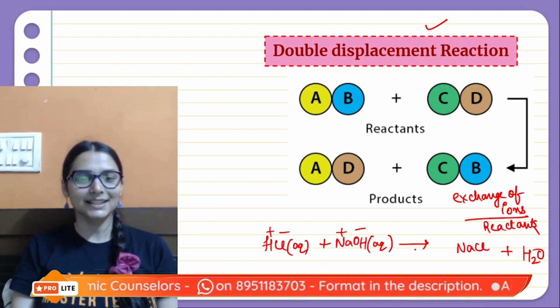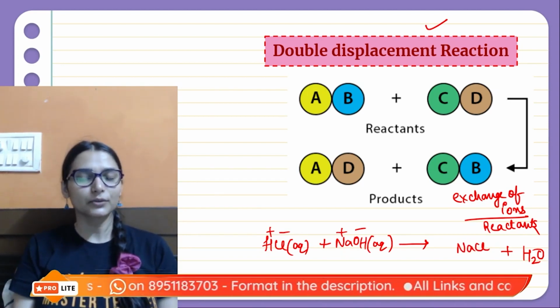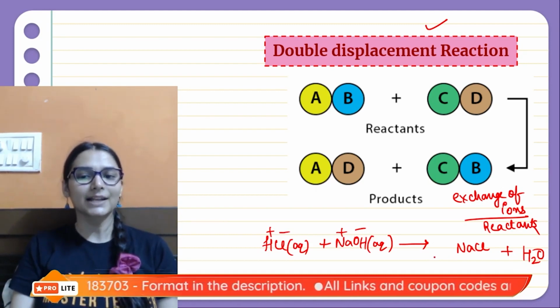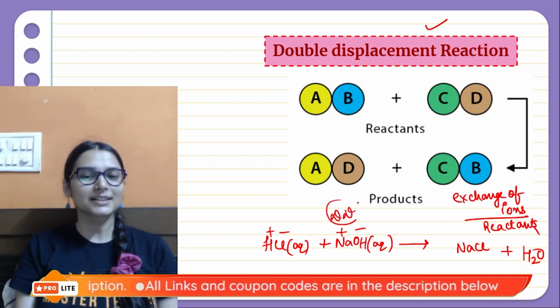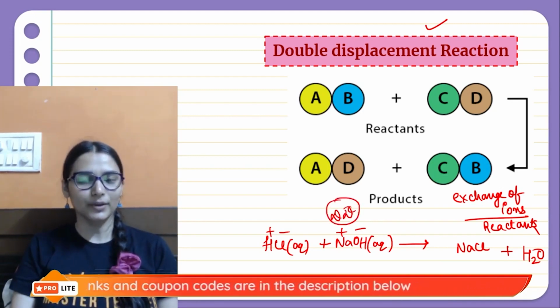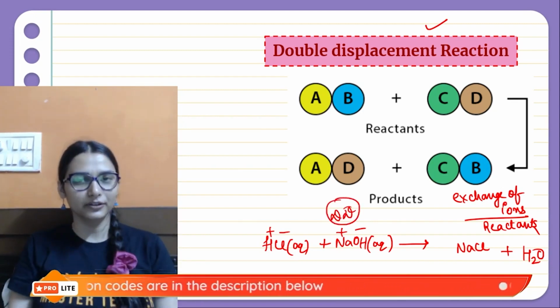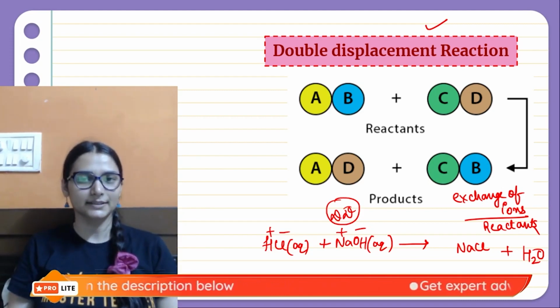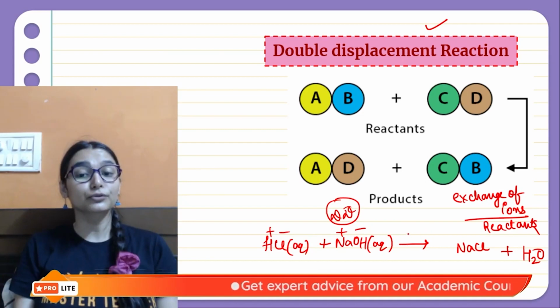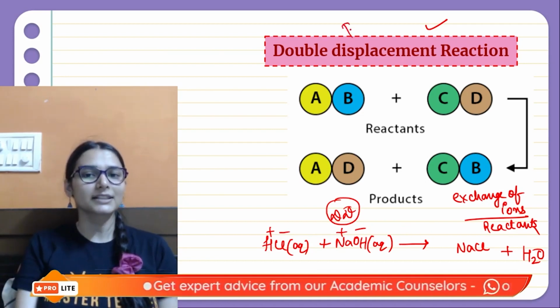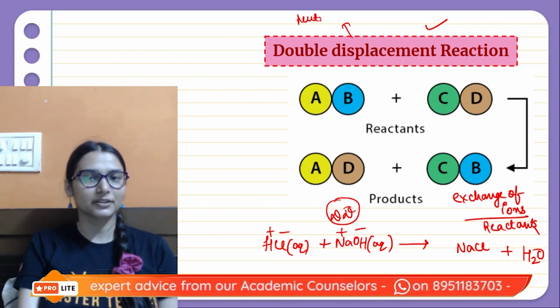So what is this? Acid and base give salt and water. So this is something that we can say is a DD reaction, double displacement reaction. Exchange of ions among the reactants is going to take place. Simple, easy peasy. Similarly, neutralization reactions are a type of DD reaction.